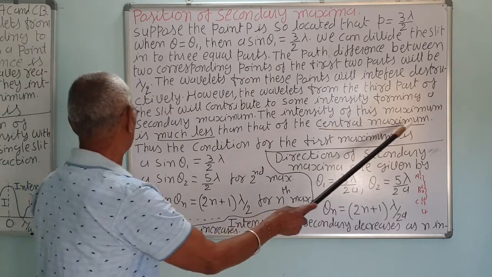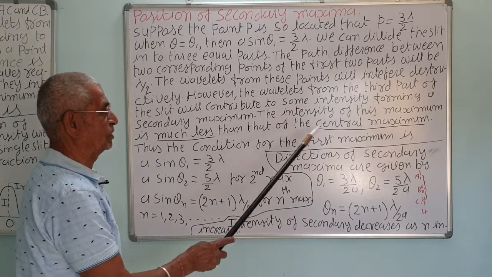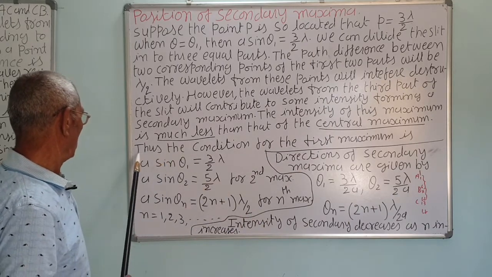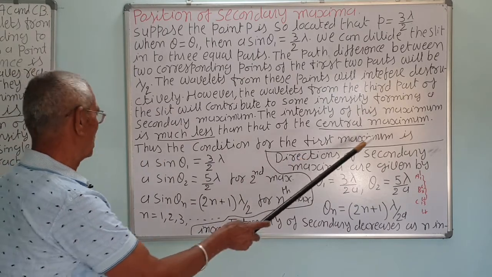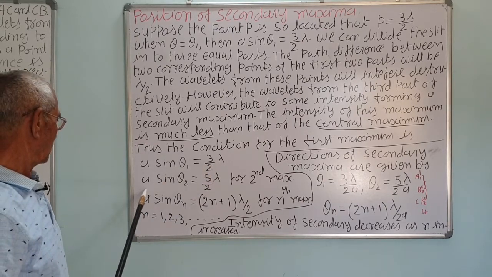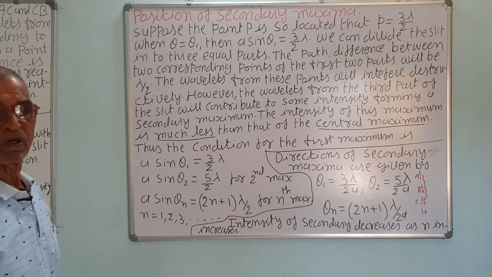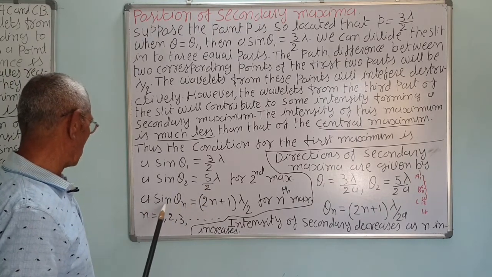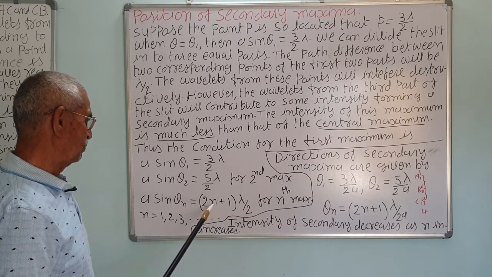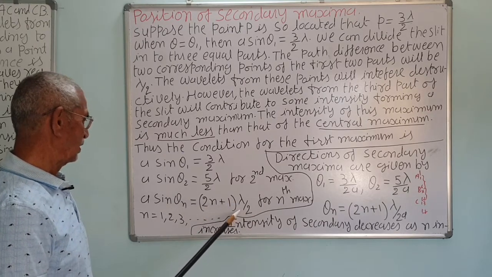The intensity of this maxima is much less than that of the central maxima, because only 1/3 portion of the slit contributes. Thus, the condition for the first maxima is a sin theta 1 equal to 3 by 2 lambda. Then a sin theta 2 is equal to 5 by 2 lambda, and 7 by 2 lambda and so on. In general, a sin theta n is equal to (2n+1) lambda by 2, n equal to 1, 2, 3. If you put n equal to 1, then 2 plus 1, that is 3 by 2 lambda, for the first maxima.